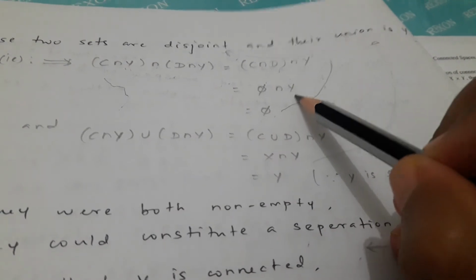Let's see that. These two sets are disjoint and their union is Y. That is what I have done earlier: C intersection Y intersection D intersection Y means C intersection D intersection Y, and C intersection D is empty, so the intersection with Y is empty. Similarly, C intersection Y union D intersection Y is C union D intersection Y using the distributive law.